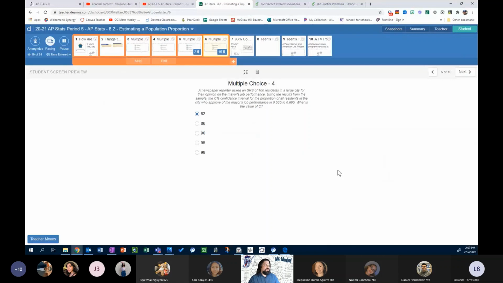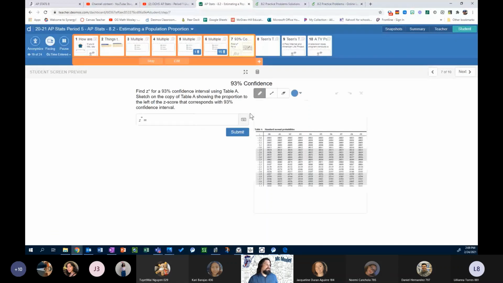So now we're going to open up the next question. It's about 93% confidence. We're going to use this table, and again, I know it's small. I apologize. I don't know how to make it bigger. But you can draw on this table, so this is to help you practice using table A. We're going to find the Z star for a 93% confidence interval using table A. We're going to sketch on the copy of table A, showing the proportion to the left of the Z-score that corresponds with a 93% confidence interval.